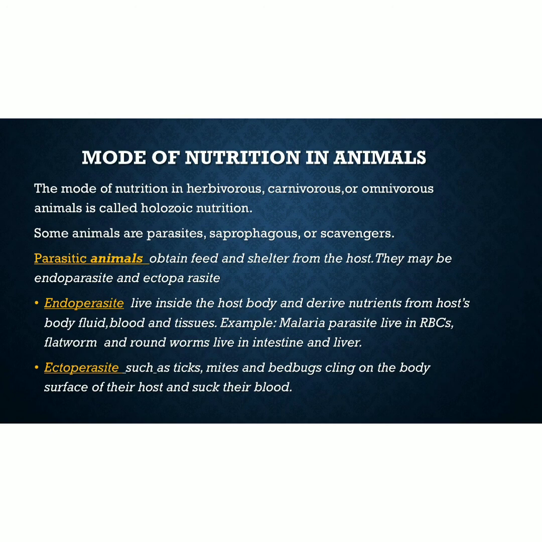For example, malaria parasite lives in RBCs. Flatworm and roundworm live in intestine and liver. On the other hand, ectoparasites, ecto means outside, such as ticks, mites, and bedbugs. They cling on the body surface of their host and suck their blood.